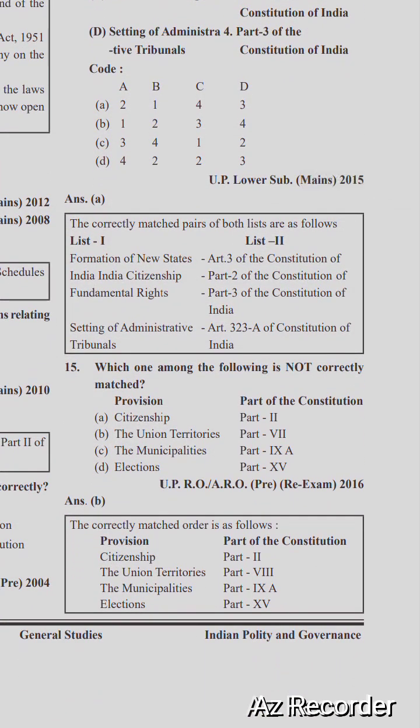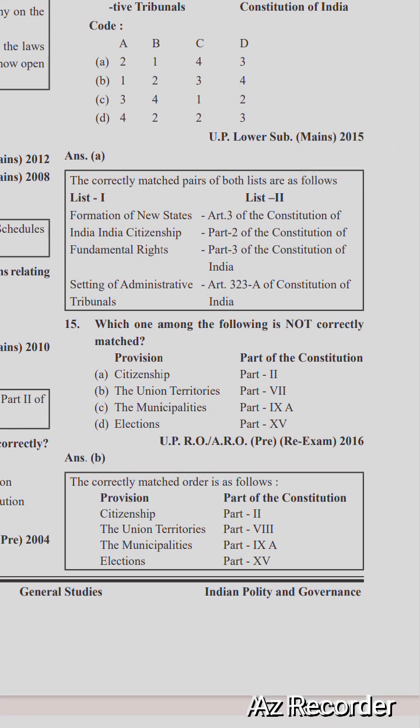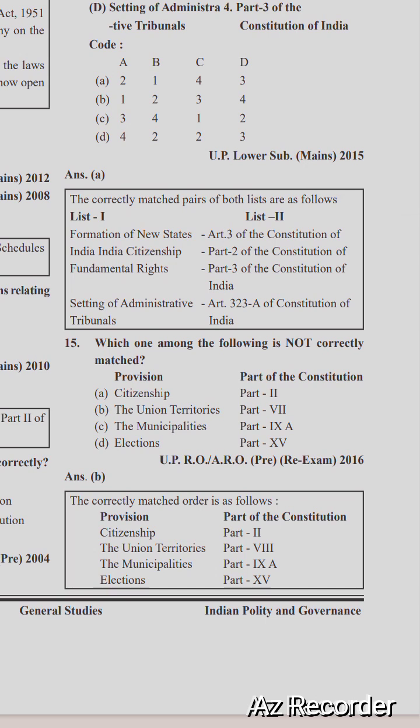Which one among the following is not correctly matched? Citizenship, Part 2; Union Territories, Part 7; municipalities, 9A; election, 20. The right option is option B, Union Territories, Part 7. The correctly matched order is: citizenship, Part 2, and Union Territories, Part 8. Union Territories include Part 8, and municipality 9A, and election 20.